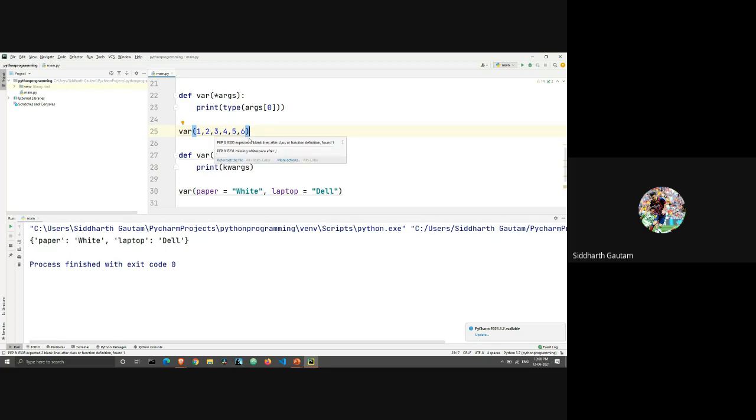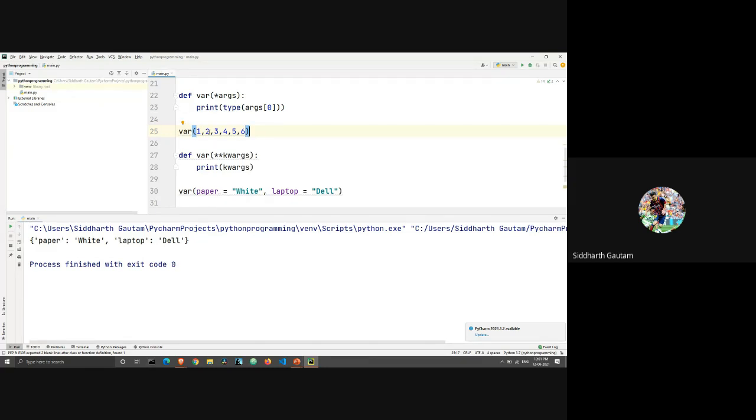Okay, so if you want to enter a series of numbers, a sequence or a group or a set or a list, in that case, we can use ARGS. But if you want to enter different values and you want to use those values differently, here we have a different value for paper and a different value for a laptop, and you want those two values to stay independent.